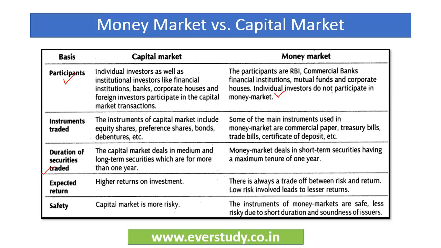And if you talk about the expected return, it is usually higher on the investment in the capital market, because in the money market, the investments are generally risk-free investments with a lower rate of return. The capital market is more risky, and the money market is usually safe. It is less risky due to short duration and the soundness of the different sets of issuing companies.